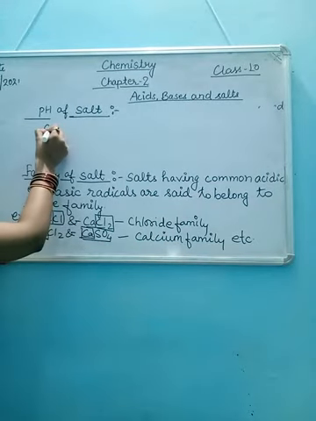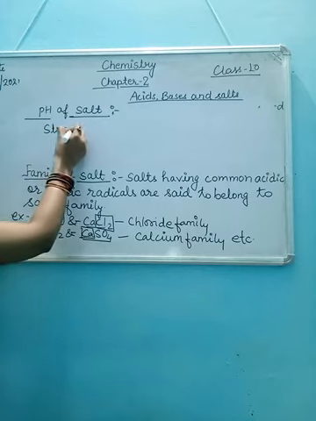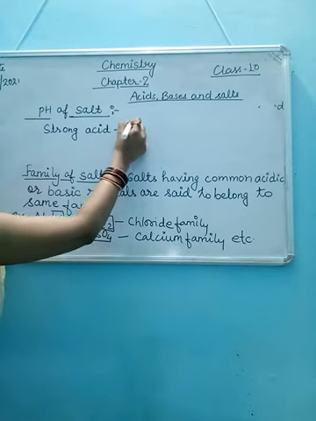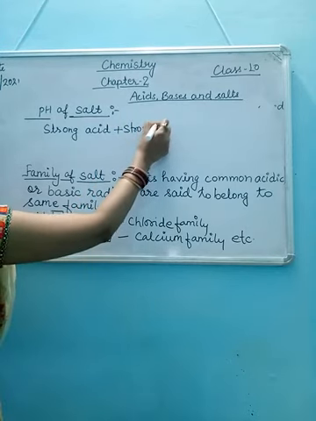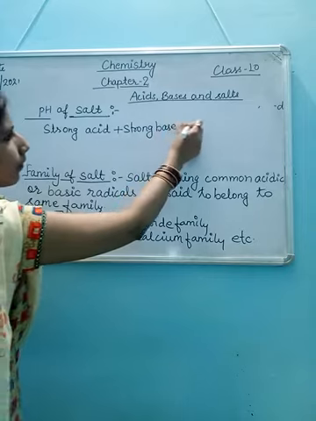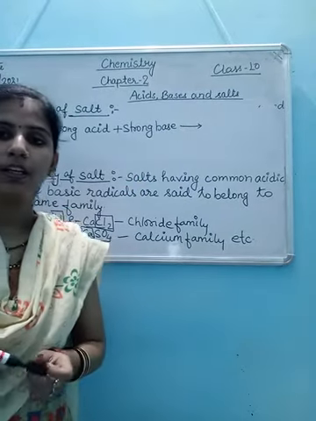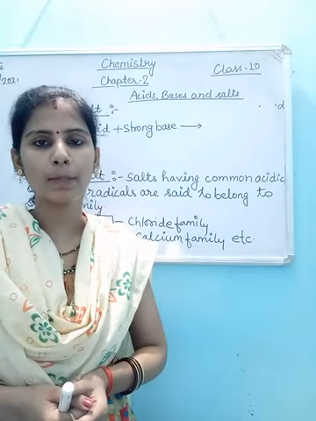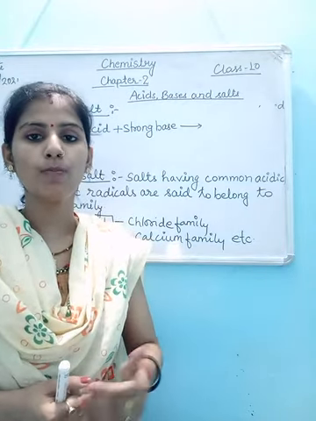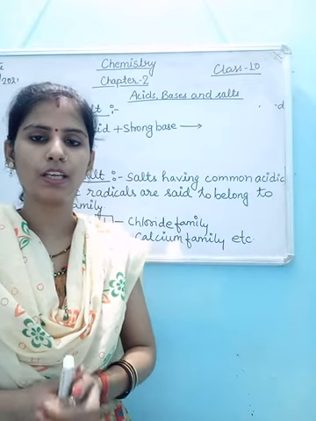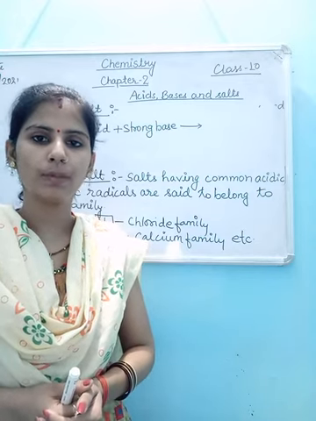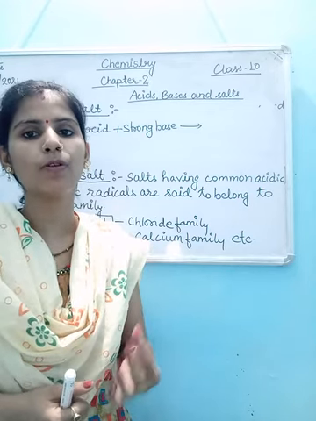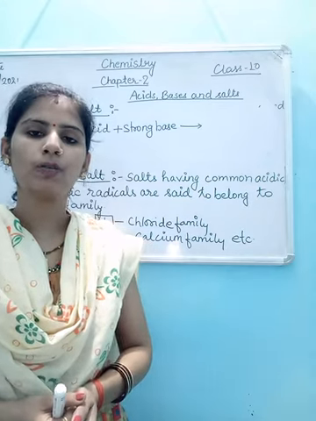Whenever strong acid reacts with strong base, you already know what is strong acid and what is strong base. Once again I am repeating, the acid which produces more hydronium ion concentration is a strong acid, and the base which produces more hydroxyl ion concentration is known as a strong base.